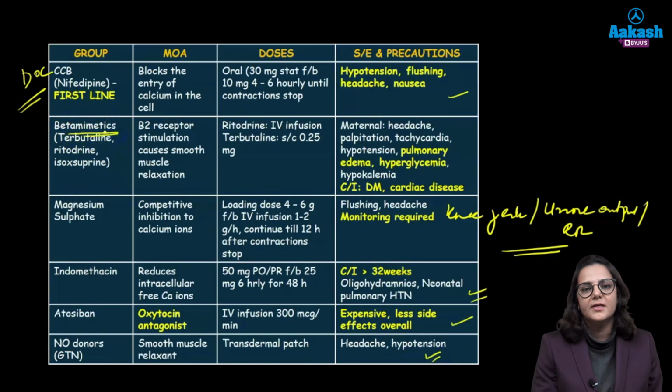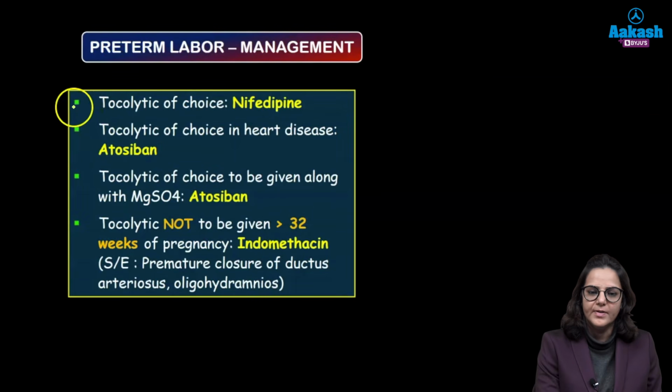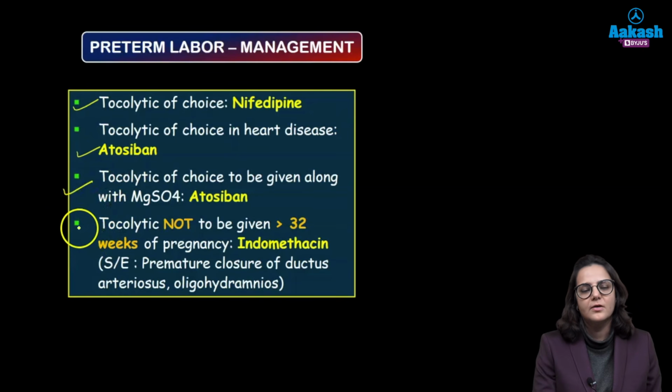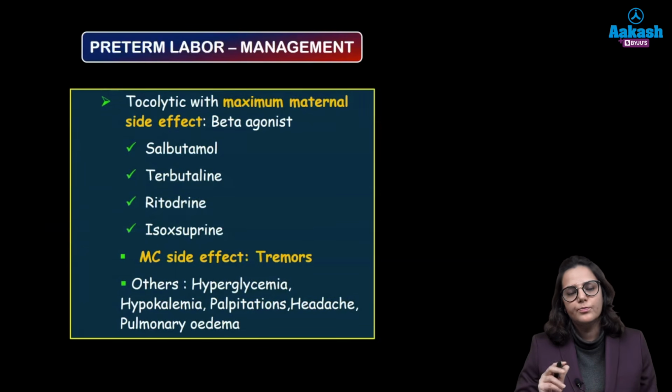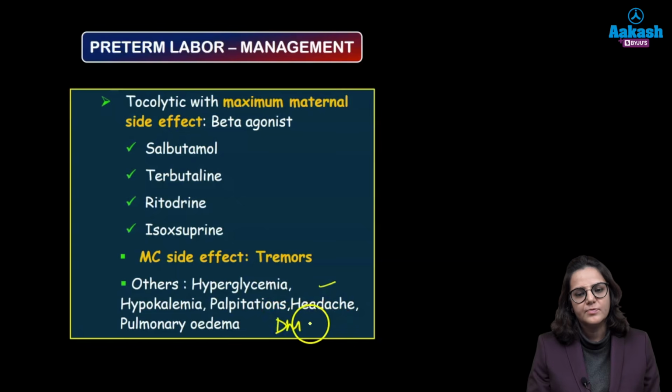Coming to beta mimetics, they have a lot of side effects and generally they are not preferred. Okay, so the tocolysis of choice is nifedipine. Tocolysis of choice for heart disease is atosiban. Again, tocolysis of choice with magnesium sulfate is atosiban, and the tocolysis which is not given after 32 weeks is indomethacin. Beta mimetics have maximum side effects and the most common side effect is tremors. Other side effects are hyperglycemia, palpitation, headache, pulmonary edema. Therefore, they are contraindicated in patients with diabetes mellitus and heart disease.